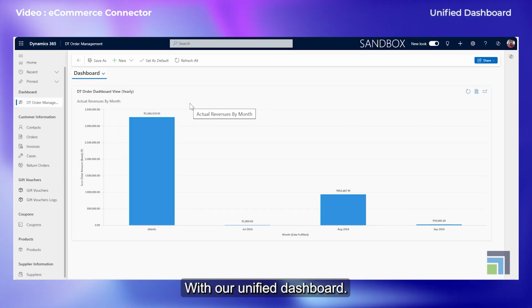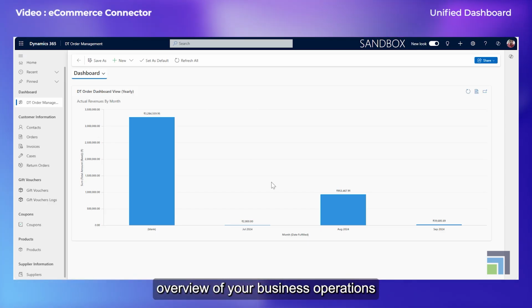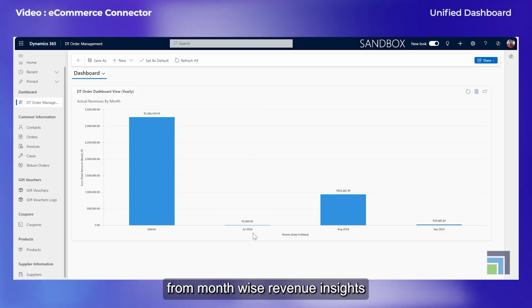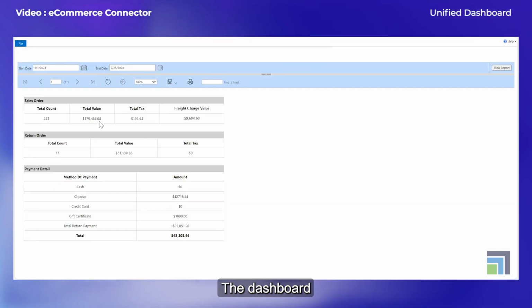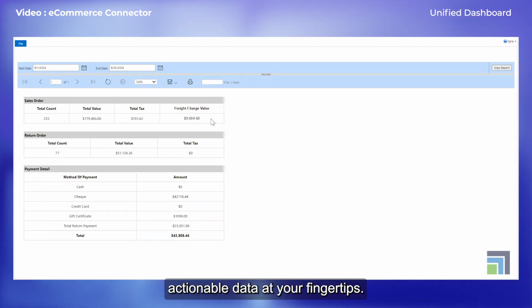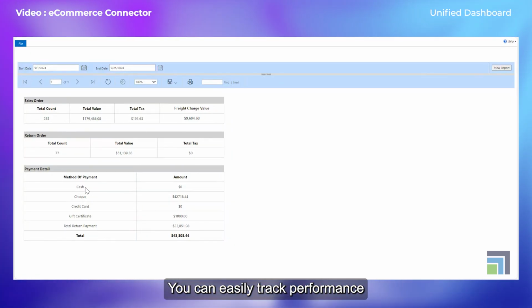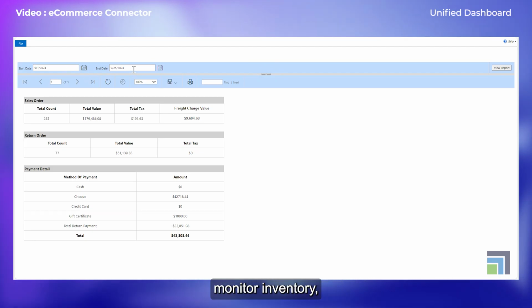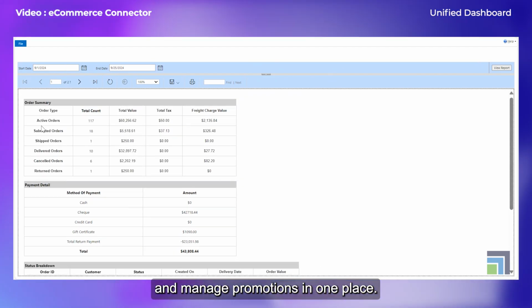With our unified dashboard, you get a comprehensive real-time overview of your business operations. From month-wise revenue insights to detailed order summaries, the dashboard provides clear, actionable data at your fingertips. You can easily track performance across all sales channels, monitor inventory, and manage promotions in one place.